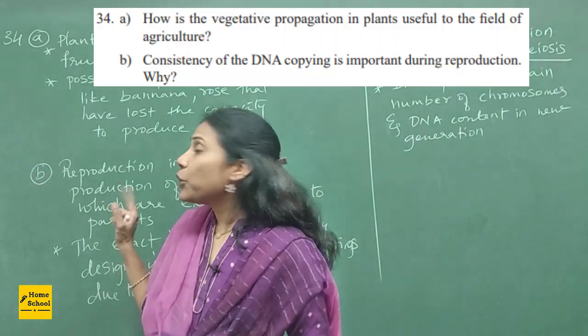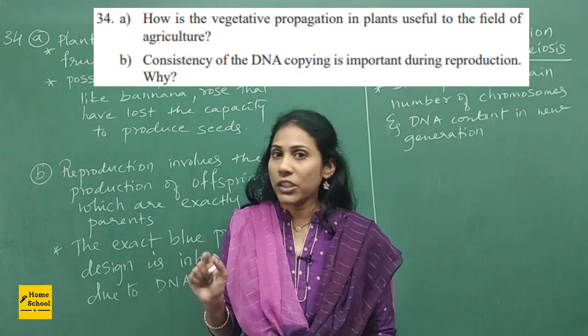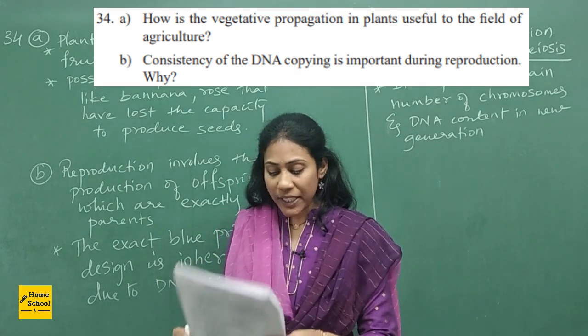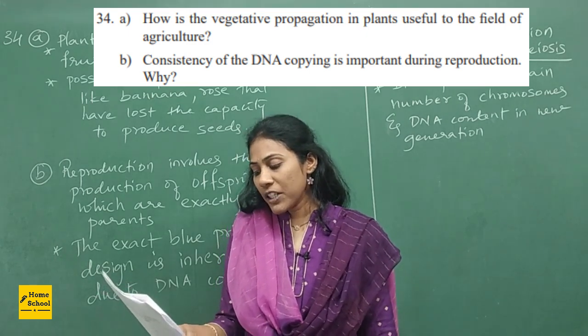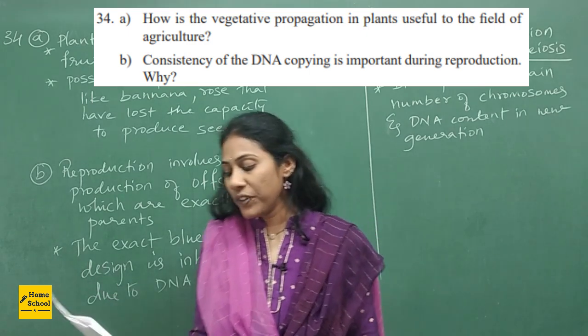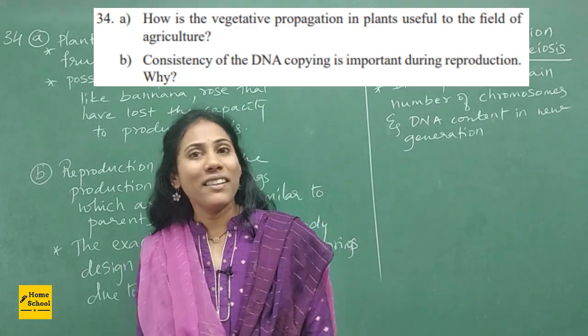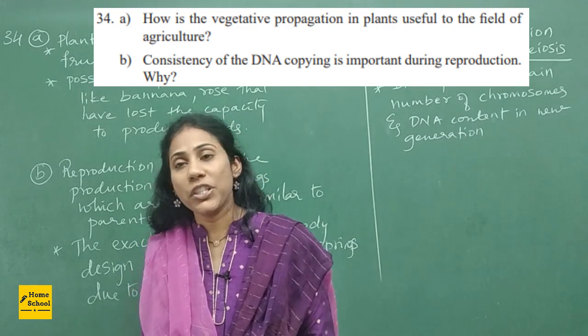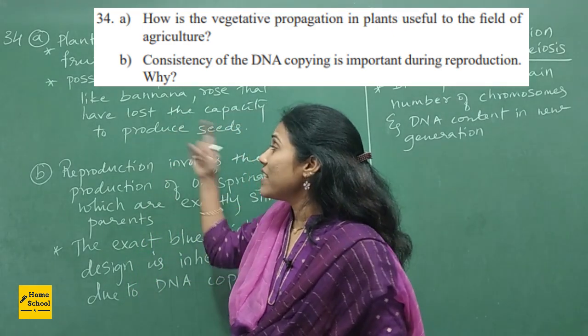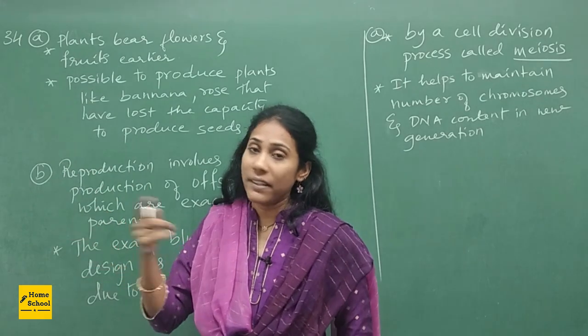See students, there are 2 sub questions under question number 34. So question A is very simple. How is vegetative propagation in plants useful in the field of agriculture? See, they are indirectly asking you the advantages of vegetative propagation. 2 simple points I have listed on the board. This you can copy and write as an answer.